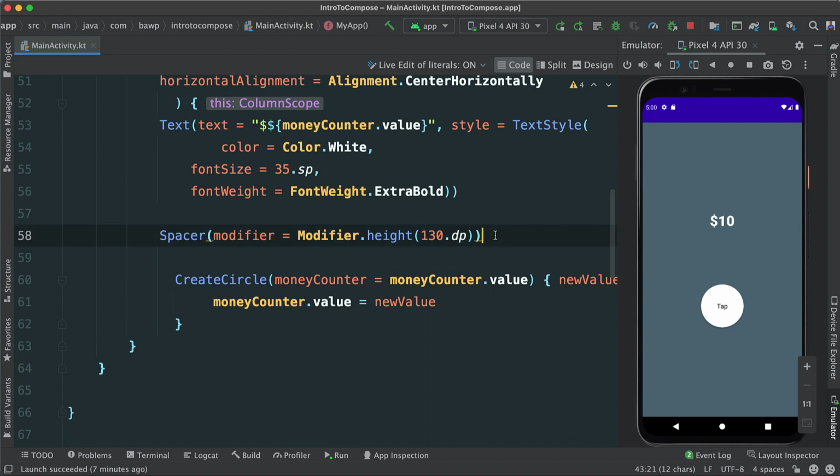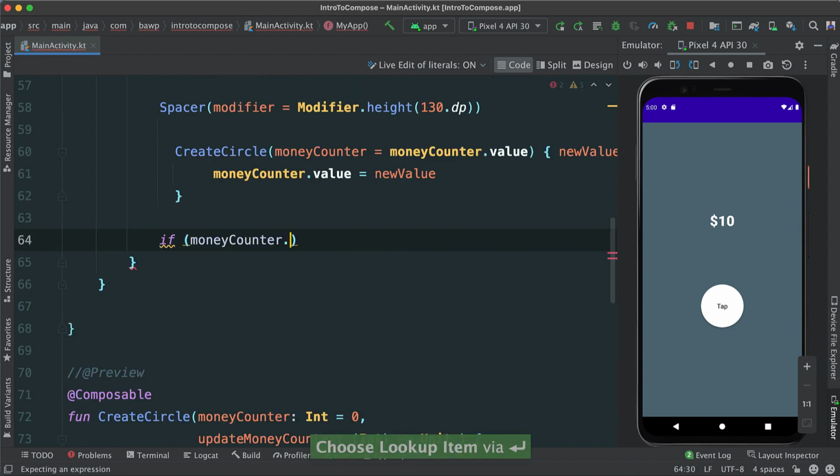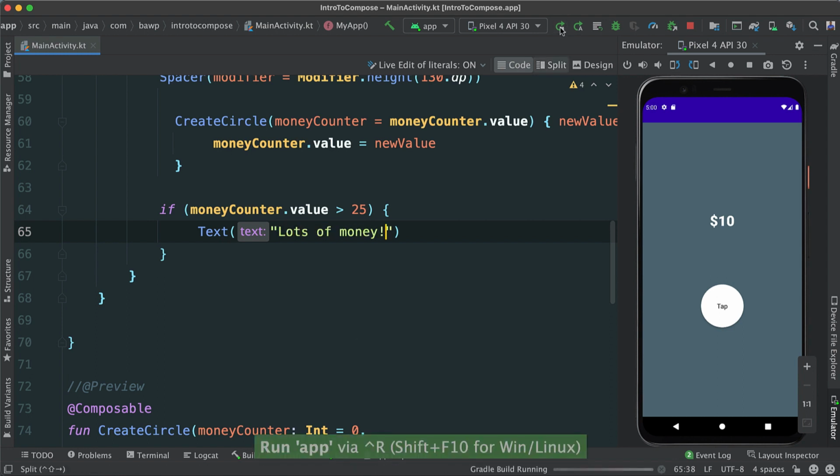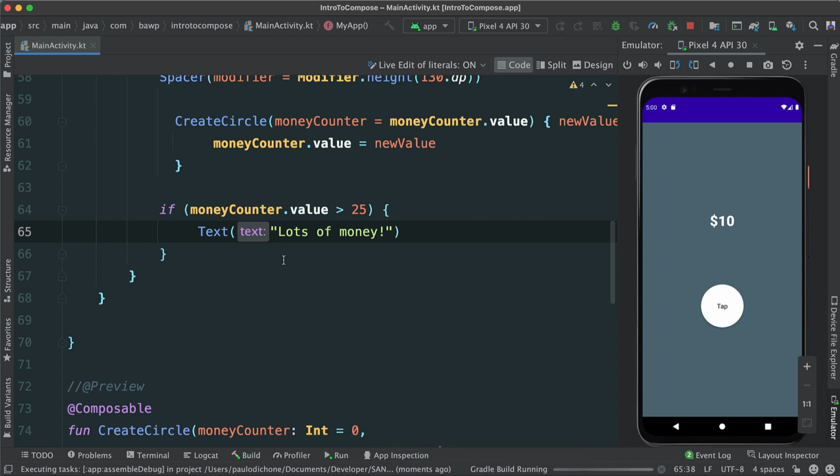For instance, we can say if the money counter value is greater than 25, I want to show a text that says lots of money, like this, right? Because we have that state and it's easy for us to do such.